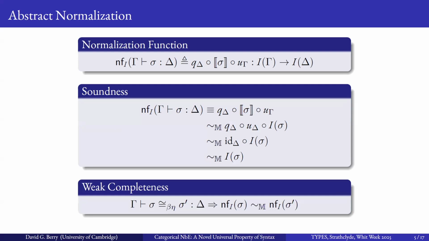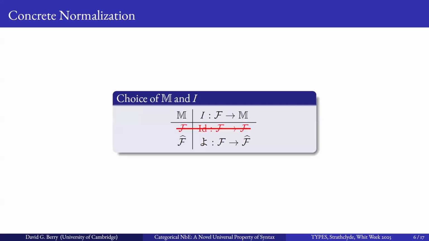But it only establishes weak completeness in that we can only relate the output morphism as M relates or understands morphisms to be related. So in particular, it would only give us that it maintains beta-eta conversion rather than producing alpha equivalent terms, although observationally it does do that.